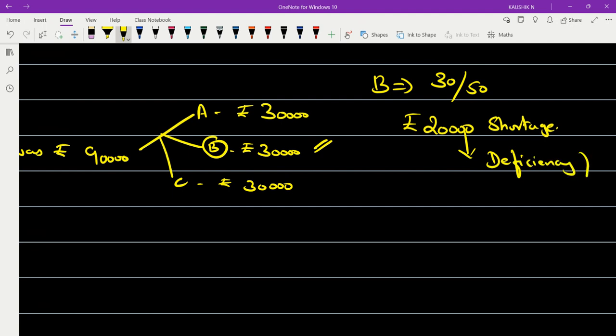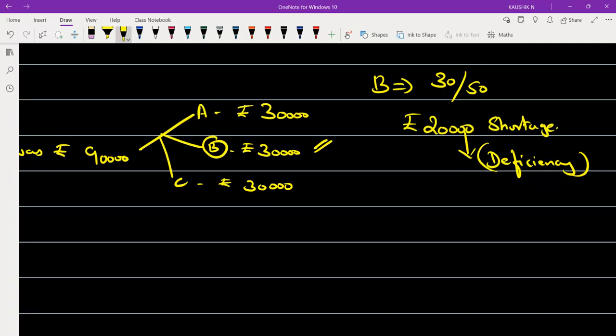The technical word used is deficiency, which we use in science. In the nutrition and hygiene department, we say vitamin deficiency. So, it is a deficiency, meaning shortage. So 20,000 rupees is a shortage. We are not supposed to use the word shortage. The technical term used here is deficiency.